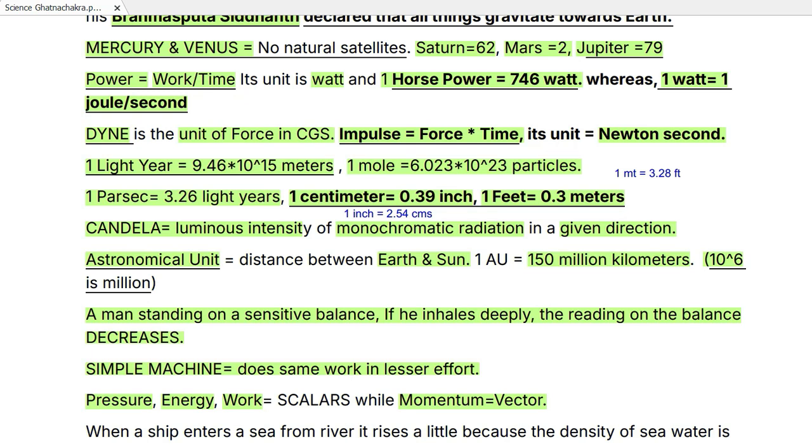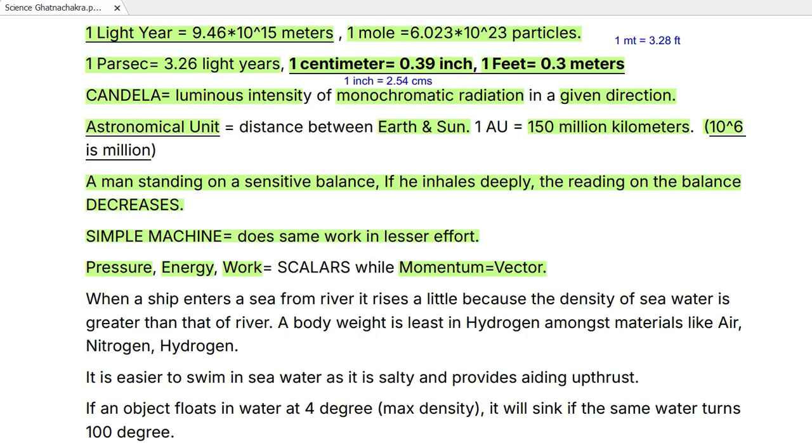Okay, but in one word answer, you can remember that if you leave the door of a refrigerator open, the room will actually become warmer, right? Then, when a ship enters a sea from a river, it rises a little, because the density of seawater is greater than that of the river. So again, a good question.